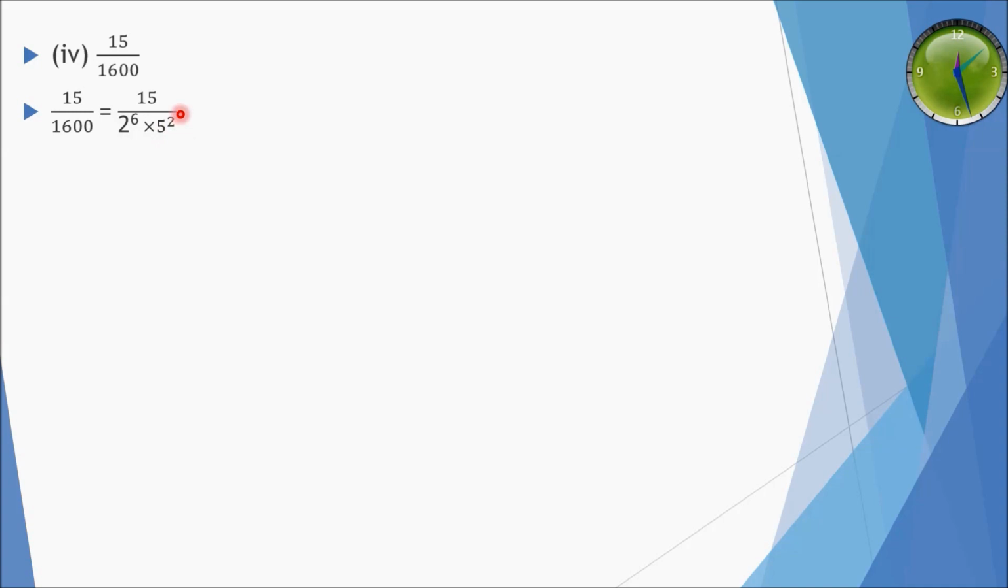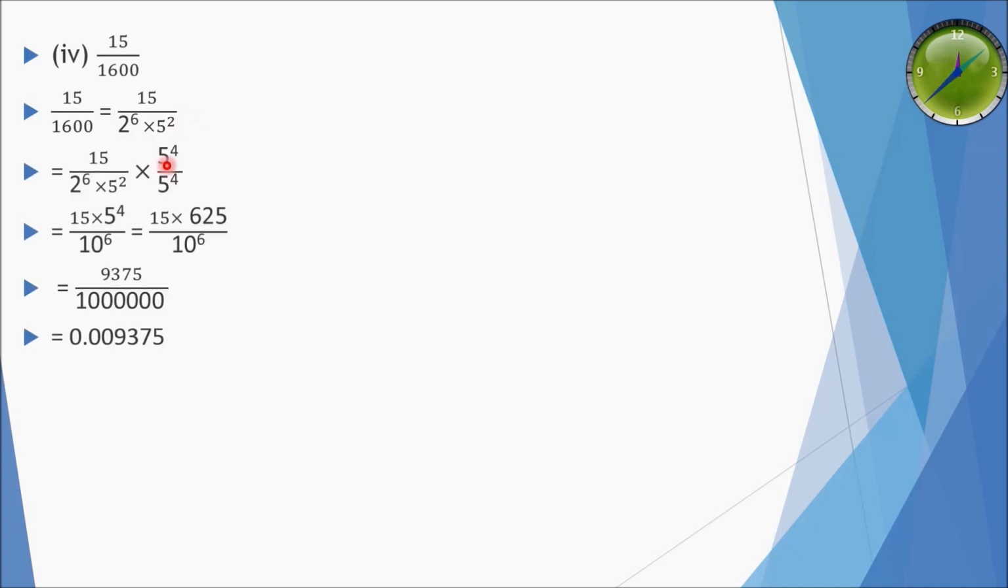So we multiply this whole fraction with 5 raised to power 4 and also divide this whole fraction with 5 raised to power 4, so that we can get the pair of 2 raised to power 6 and 5 raised to power 6. So we will multiply and divide by 5 raised to power 4, and after that we will get 15 multiplied by 5 raised to power 4 divided by 10 raised to power 6. 15 multiplied by 5 raised to power 4 is 625 divided by 10 raised to power 6.